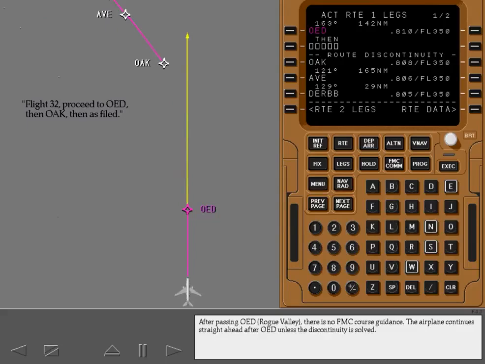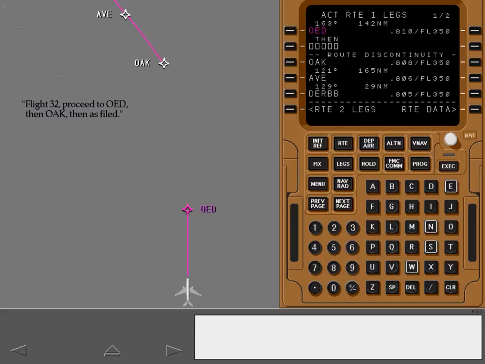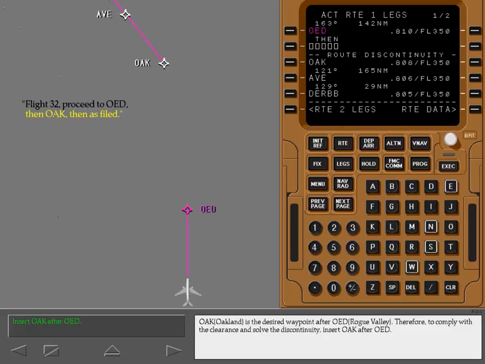After passing Rogue Valley, there is no FMC course guidance. The airplane continues straight ahead after Rogue Valley unless the discontinuity is solved. Oakland is the desired waypoint after Rogue Valley. Therefore, to comply with the clearance and solve the discontinuity, insert Oakland after Rogue Valley.